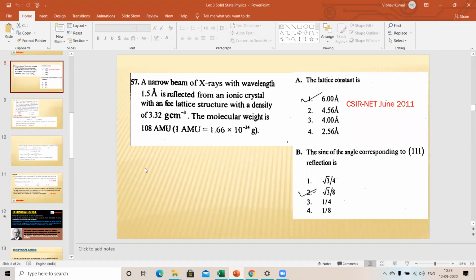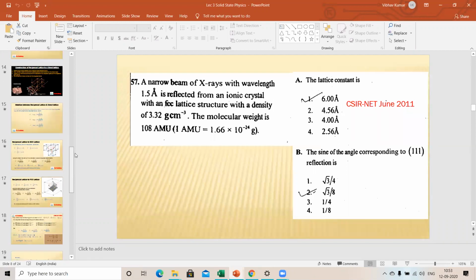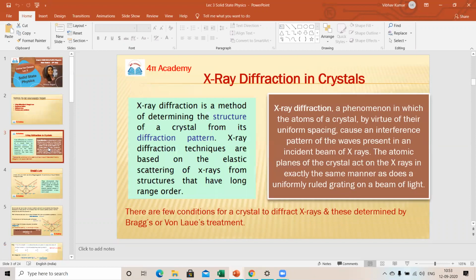I have a small doubt in X-ray diffraction, ma'am, in the first slide. Is it applicable only for monochromatic waves, or is it applicable for other beams, for example an electron beam and a neutron beam? Is it applicable for that also?